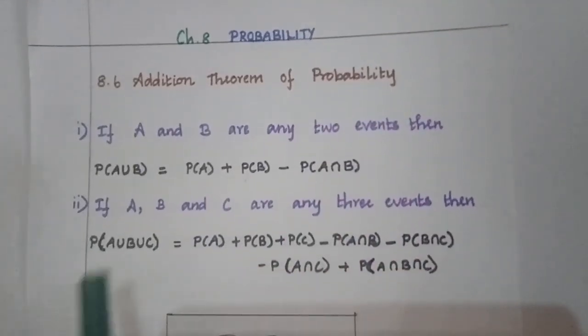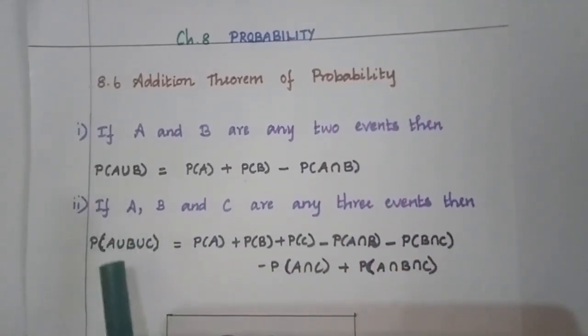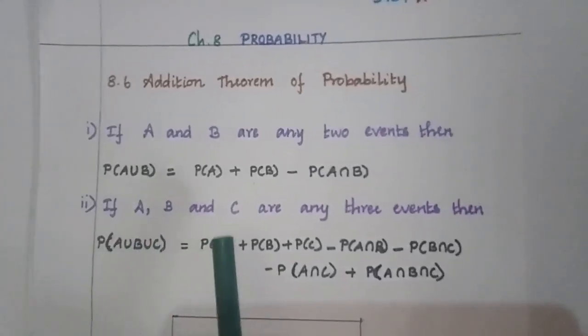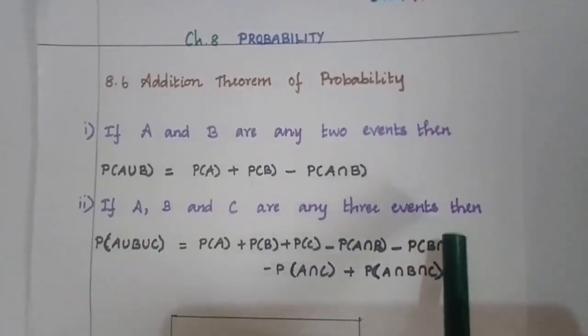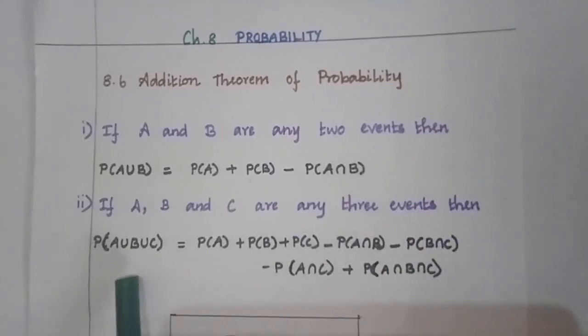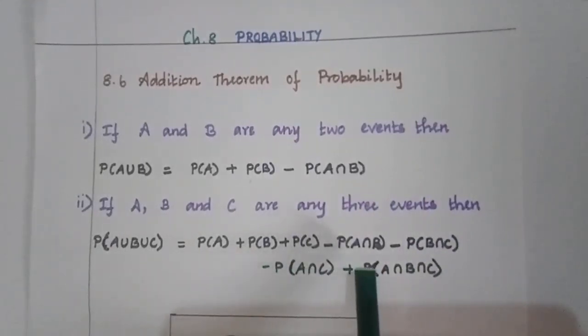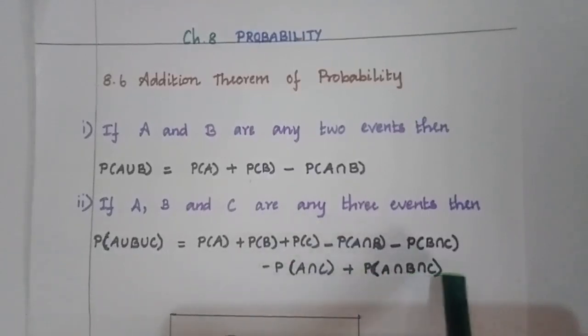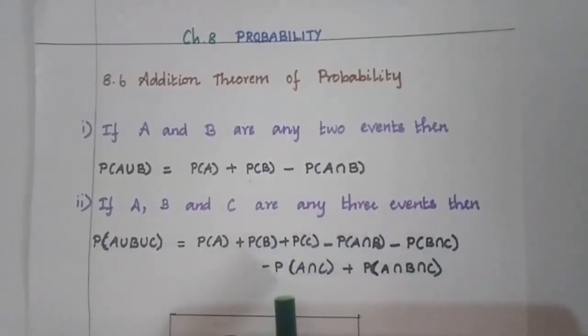Then the second one is based on three events A, B and C. If A, B and C are any three events, then P of A union B union C is equal to P of A plus P of B plus P of C minus P of A intersection B minus P of B intersection C minus P of A intersection C plus P of A intersection B intersection C.